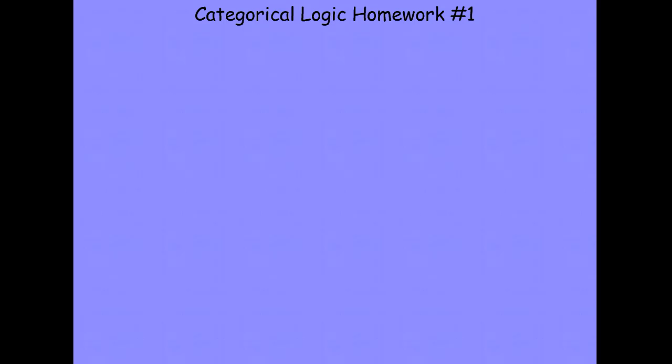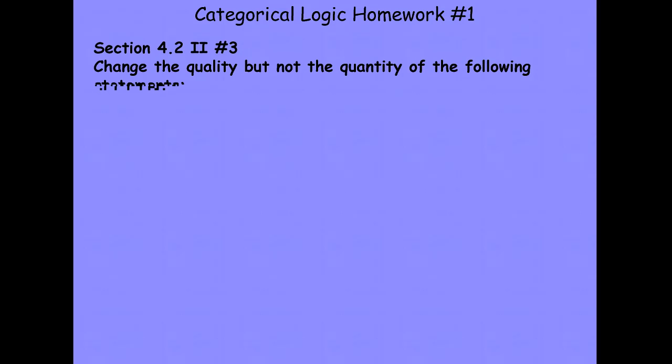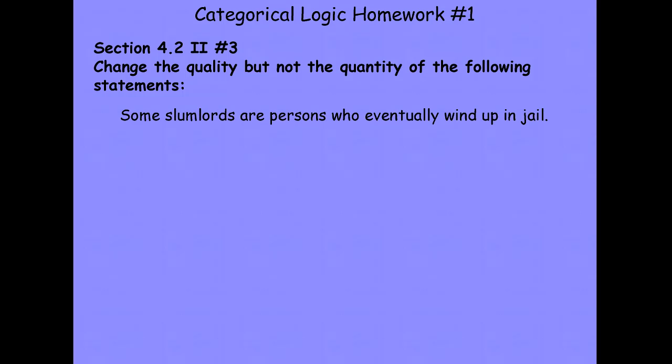Our second problem in this first categorical logic homework comes from chapter section 4.2, section 2 of the practice problems, and it's problem number 3. The instructions tell us to change the quality but not the quantity of the following categorical statement. That categorical statement asserts some slumlords are persons who eventually wind up in jail.